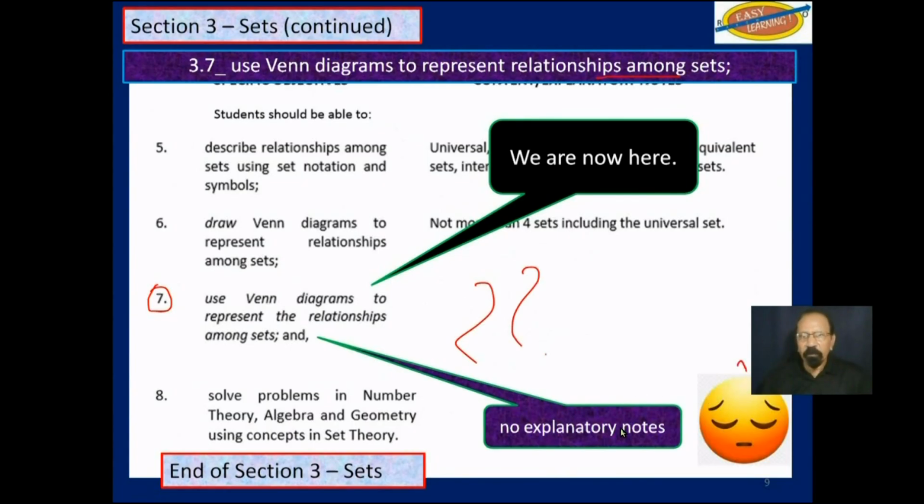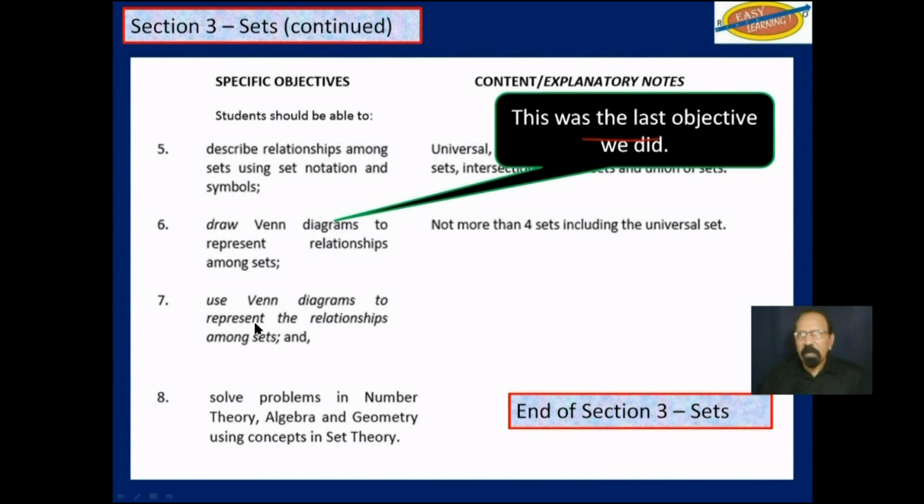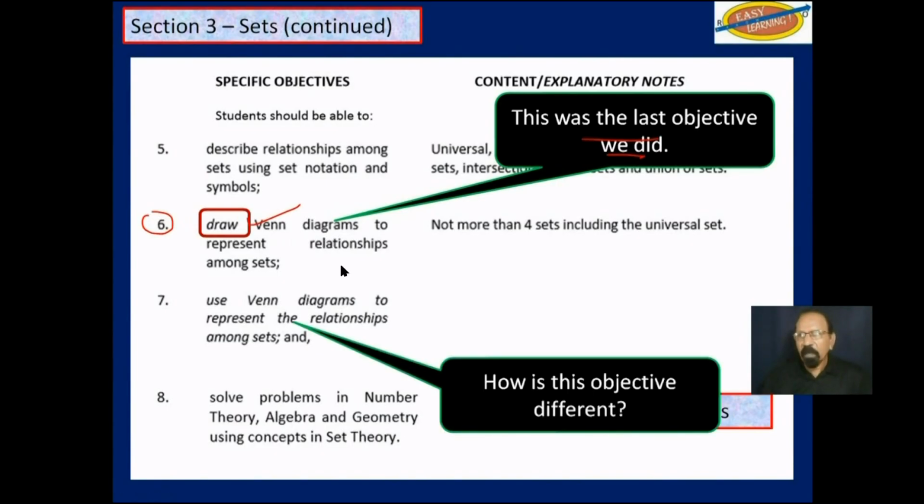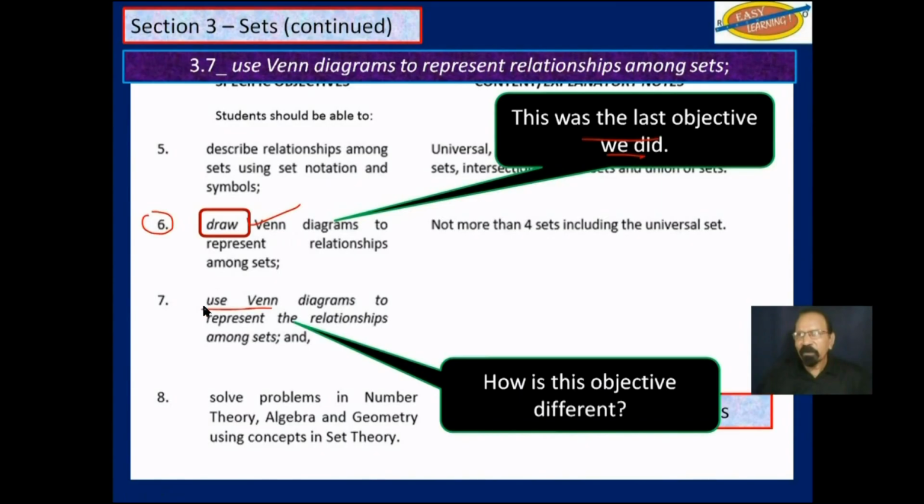So we will have to use our common sense and look at past papers and see what we can do with this. The last objective we did, objective 6, says draw Venn diagrams, but in the process, we also learned how to interpret them. And now we are looking at use Venn diagrams.